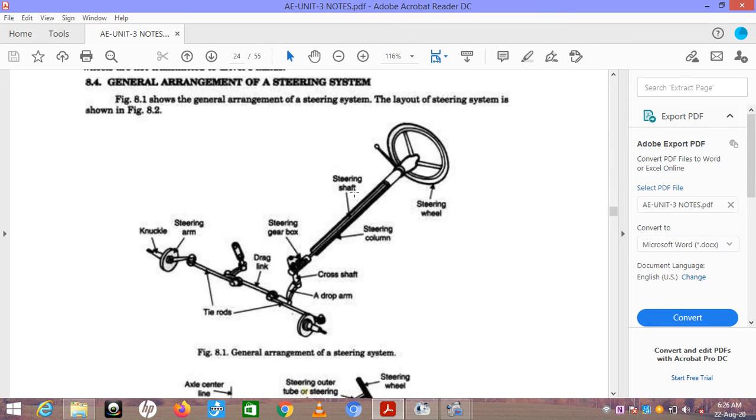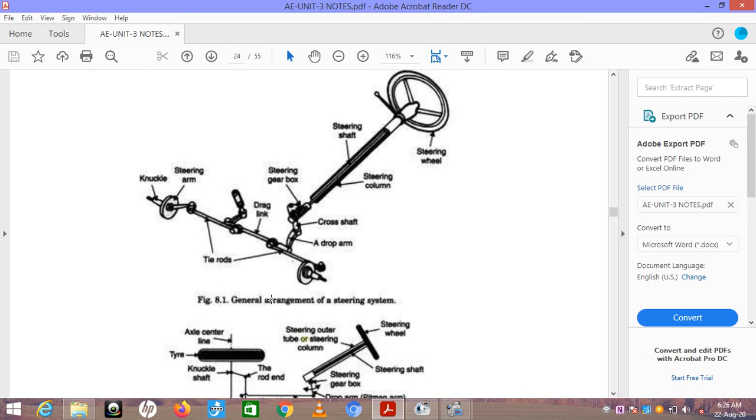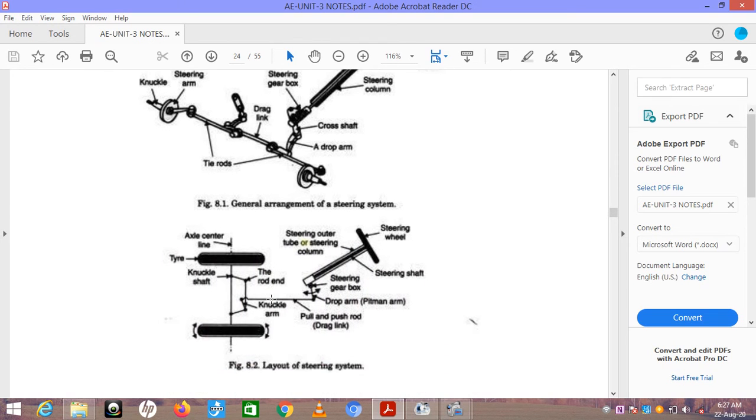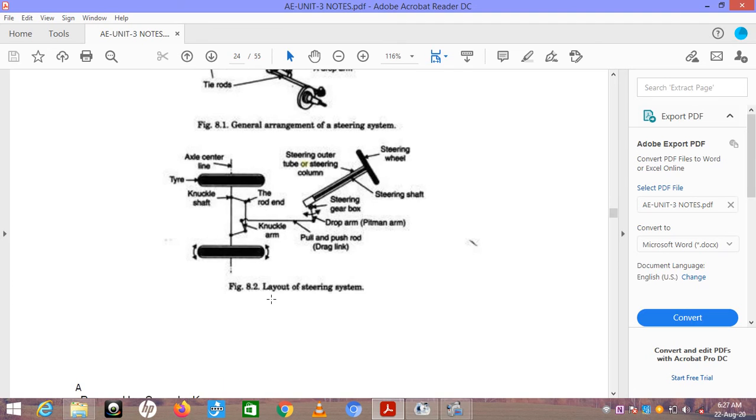This is the general arrangement of a steering system in a car or an automobile system. With the help of the steering wheel, the driver applies effort in a rotary way. After that, this rotary motion is converted into linear motion with the help of rack and pinion, and we can turn the vehicle in a particular direction, either to the right side or to the left side.